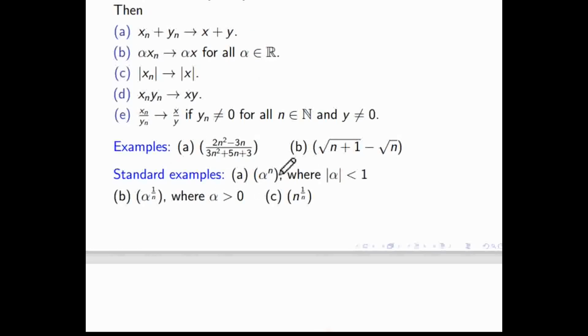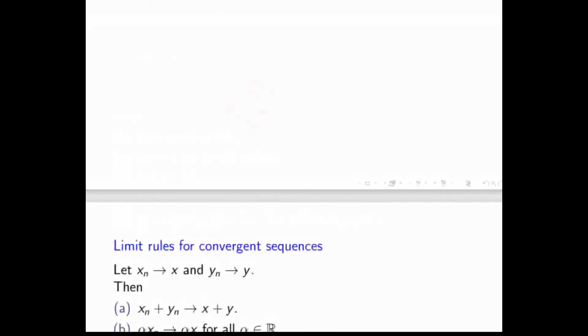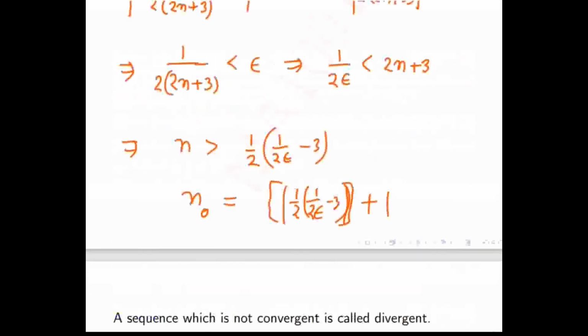This is alpha to the power n, where mod of alpha is less than 1. Is this sequence convergent? And if it is convergent, then what will be the limit? Can you guess what will be the answer? When mod of alpha is less than 1, then what will be alpha to the power n? It is 0. Okay, let me write the problem.